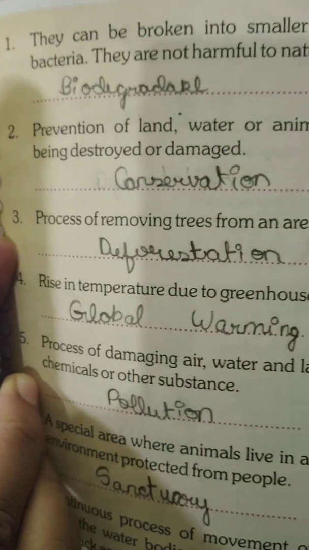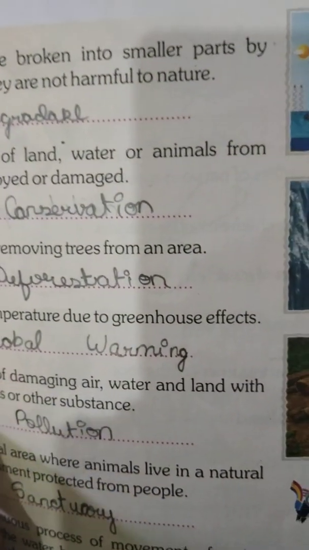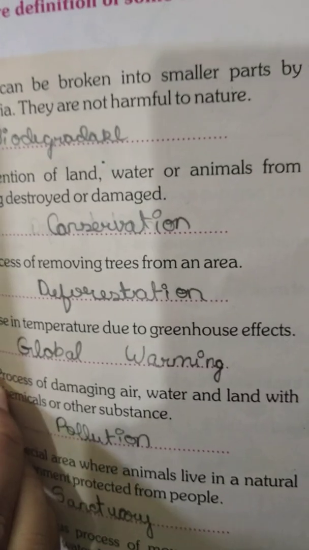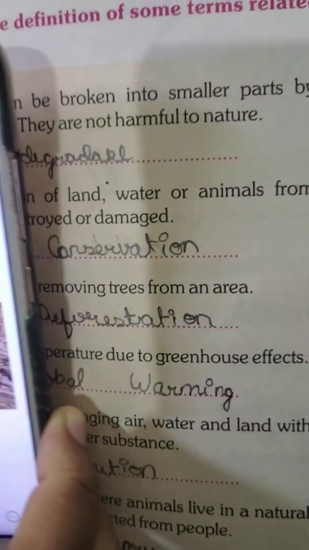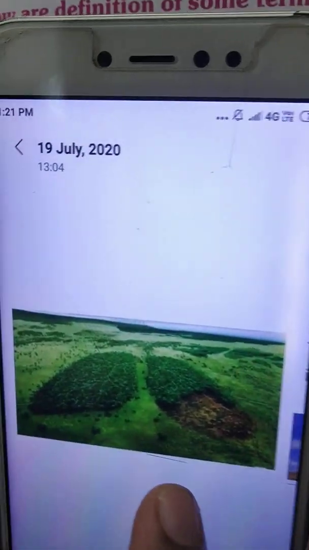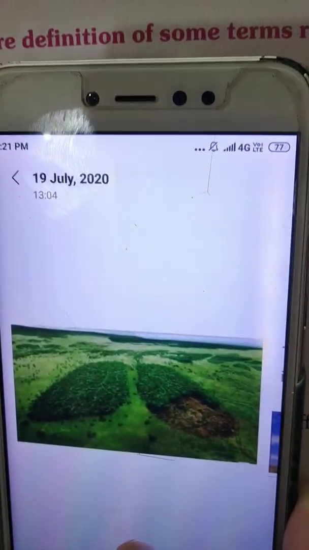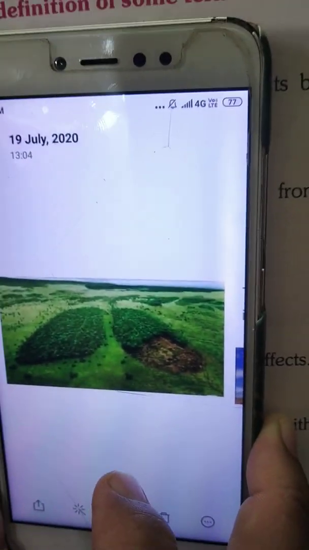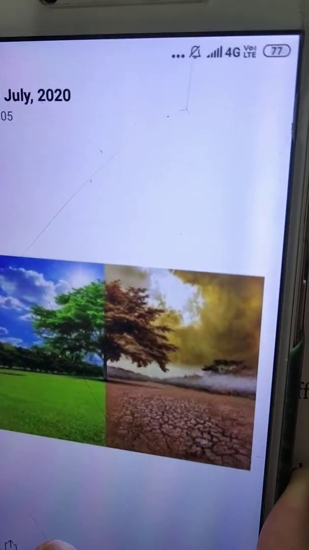Now, what is the process which is called the rise in temperature due to the greenhouse effect? See what is happening. The glaciers are melting and there is a rise in temperature. Okay, so that rise in temperature is called global warming. That means the whole world is getting warm. The temperature is increasing. So that process is called global warming.